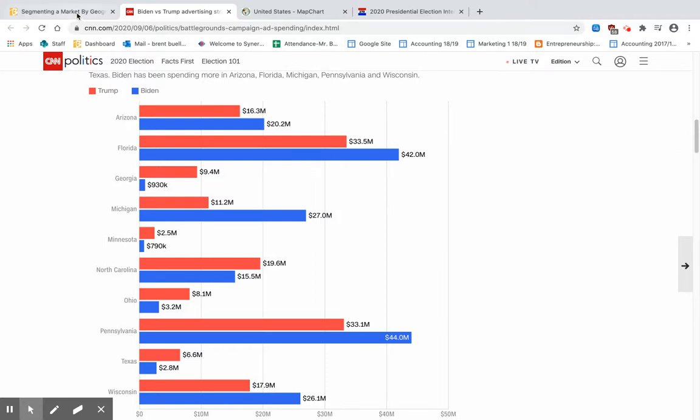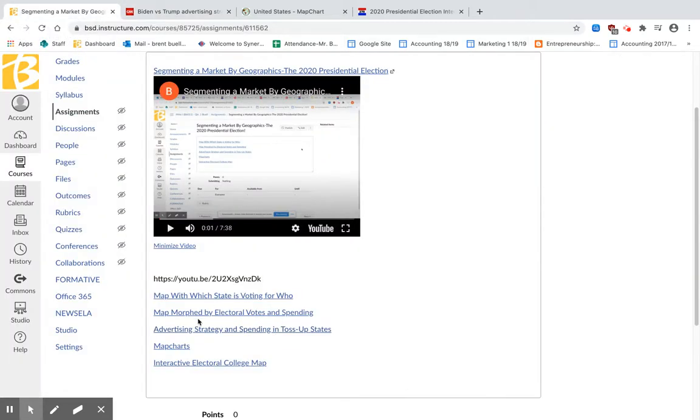What we're going to go to here for your assignment is a cool website called Map Charts. And teachers, if you want to pause the video, or students, if you're watching this on your own, you might want to pause it here and click on Map Charts so the students can dial this up and be listening as they look.